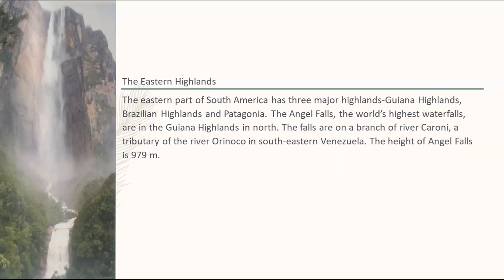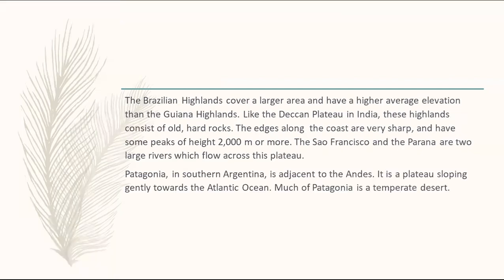The falls are on a branch of the river Caroni, a tributary of the river Orinoco in southeastern Venezuela. The height of Angel Falls is 979 meters.